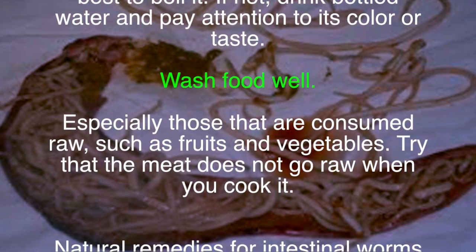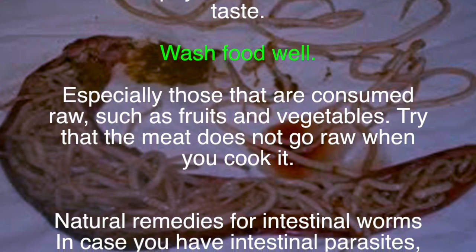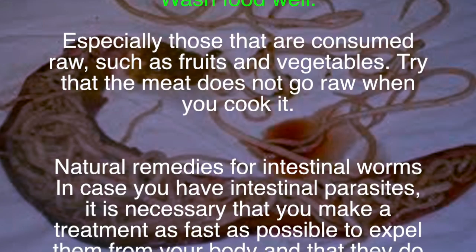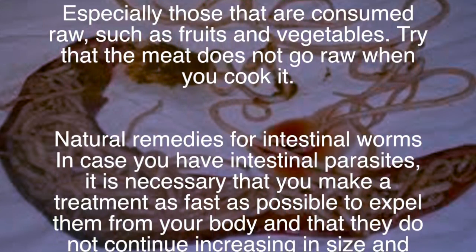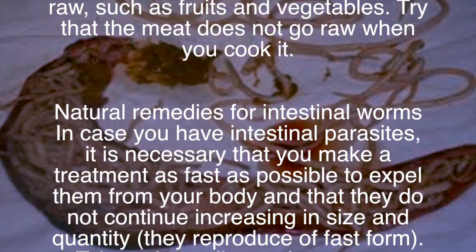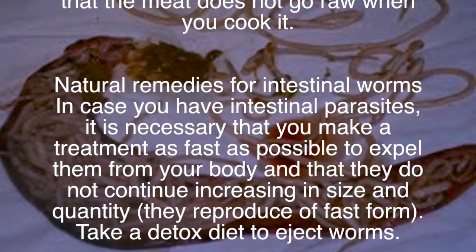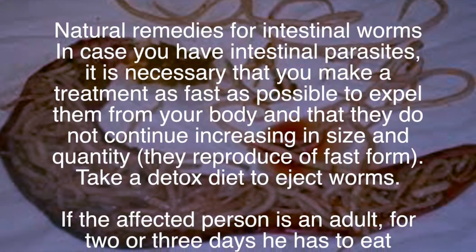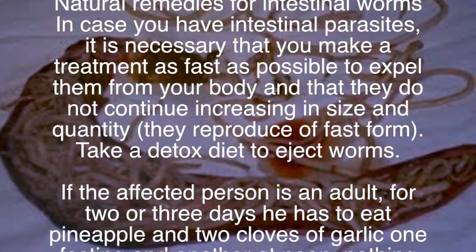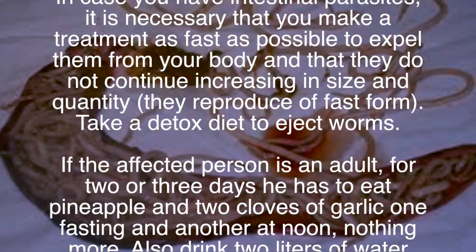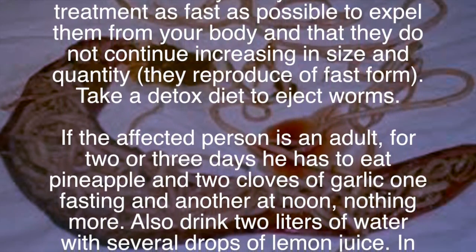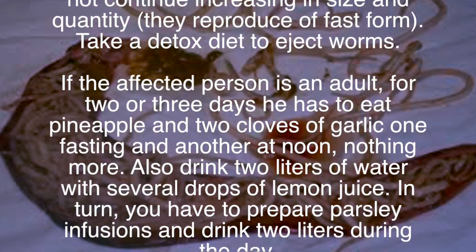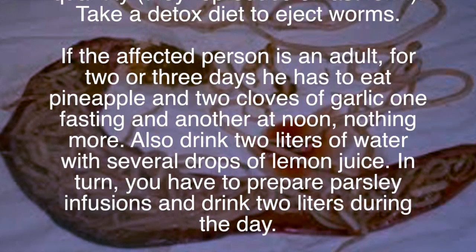In case you have intestinal parasites, it is necessary that you make a treatment as fast as possible to expel them from your body and that they do not continue increasing in size and quantity. They reproduce fast. Take a detox diet to eject worms. If the affected person is an adult, for 2 or 3 days he has to eat pineapple and 2 cloves of garlic, one fasting and another at noon, nothing more. Also drink 2 liters of water with several drops of lemon juice.